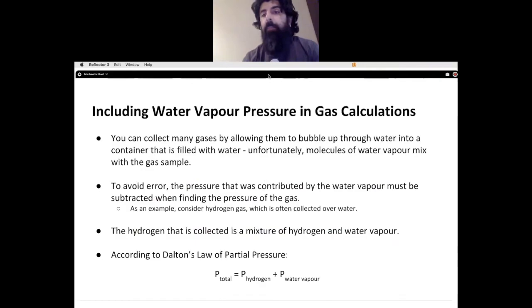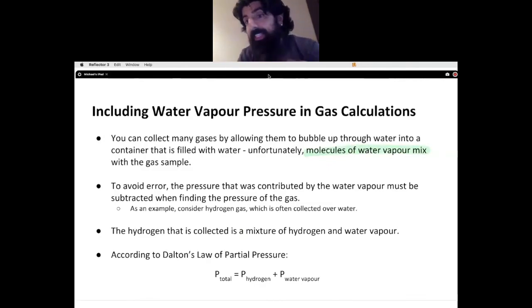One of the other things with regards to calculating pressure is understanding how to include water vapor pressure in gas calculations. You may collect many gases by allowing them to bubble through water into a container that is filled with water. Unfortunately, when you're doing this, you are actually adding water vapor into that mixture.